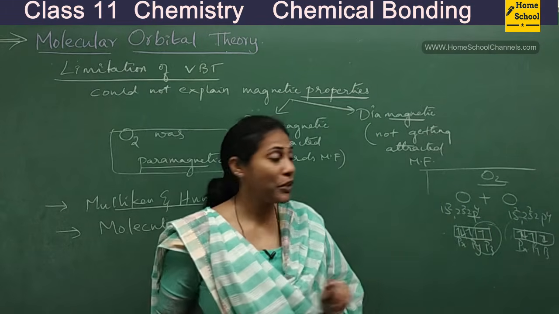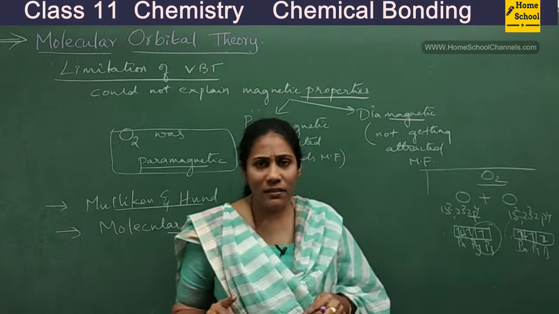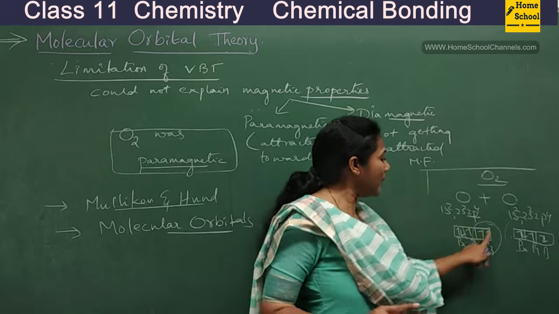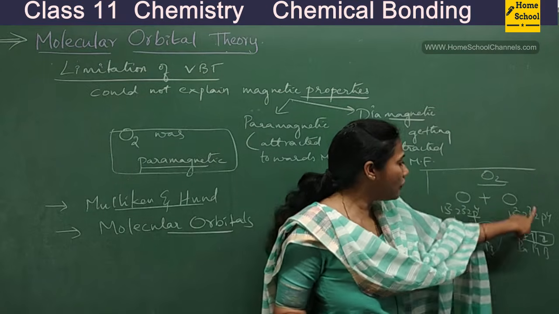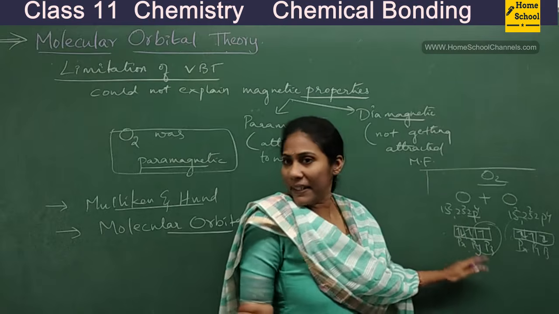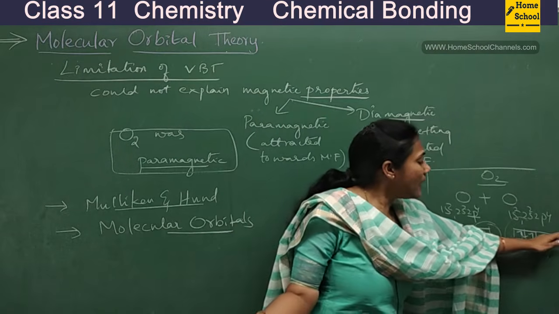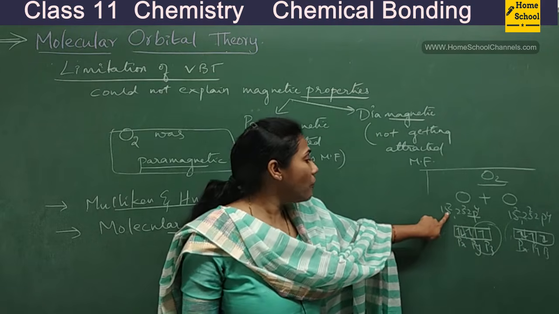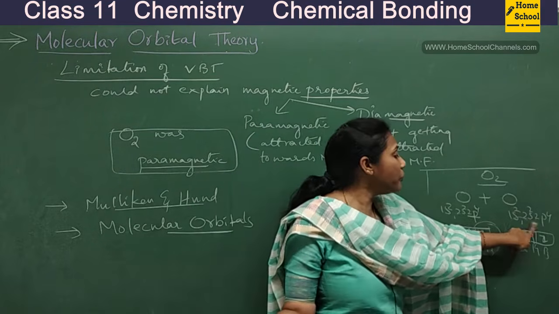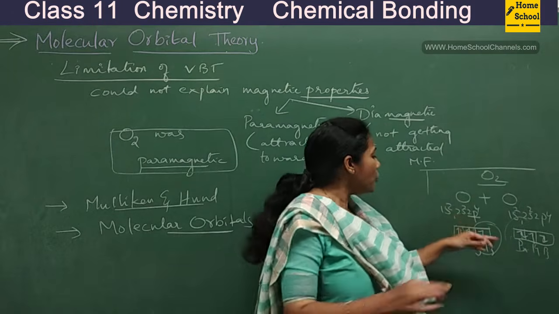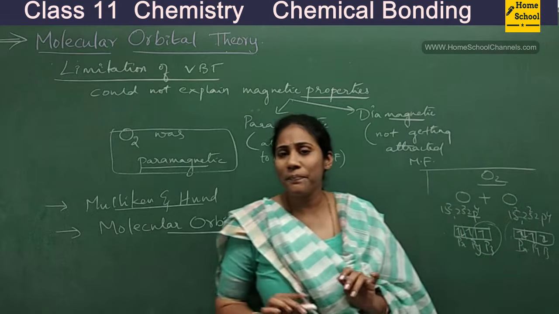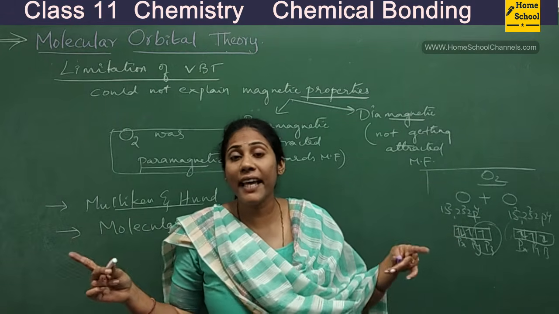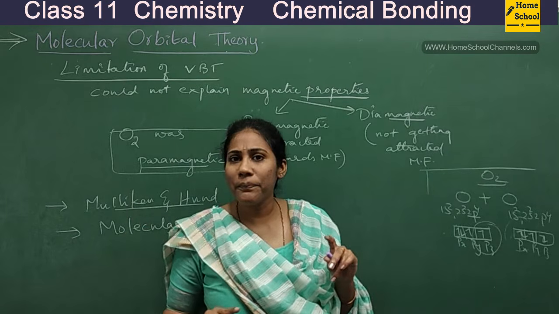So sharing took place. What about the remaining orbitals of this atom? You also have two p orbitals. If one p orbital combined with one p orbital of the other atom, two p orbitals are left, and you have the 2s orbital and the 1s orbital. Similarly, here you have the 2s orbital and the 1s orbital. So what would happen to those orbitals? The outermost orbitals combine, but the inner orbitals are still there. So what will happen to them?